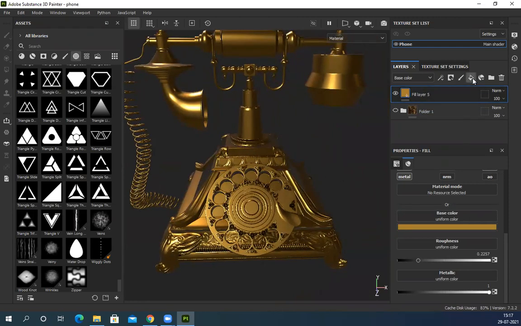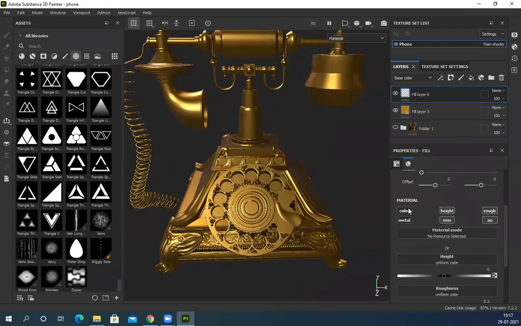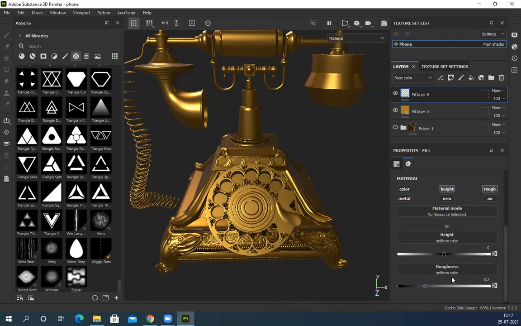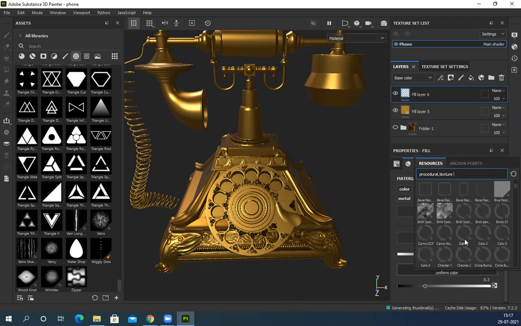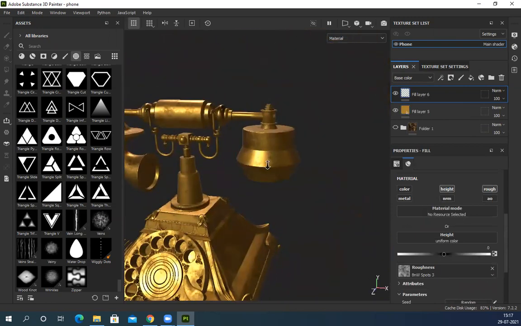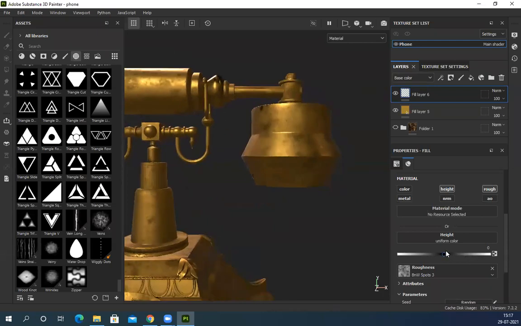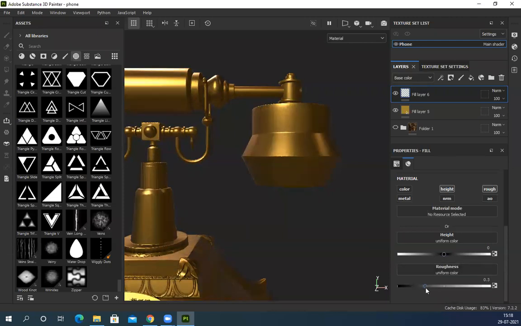On top of this, I'll create one more layer, and in this layer suppose there is no color, no metal. Height I can add slightly, and roughness I can add. For roughness, I'll add some slight variation throughout the surface. You can see I just added these black and white spots. And height also I can use the exact same thing. So if I want to use the same material for two things, instead of doing it separately, I can just control it like this, make it shiny or less shiny.